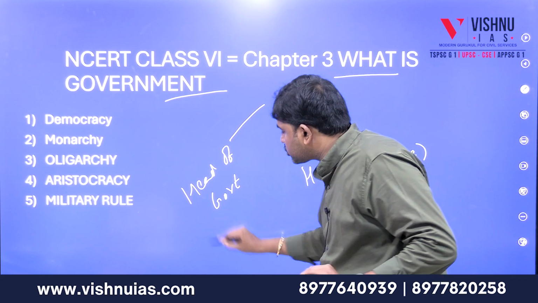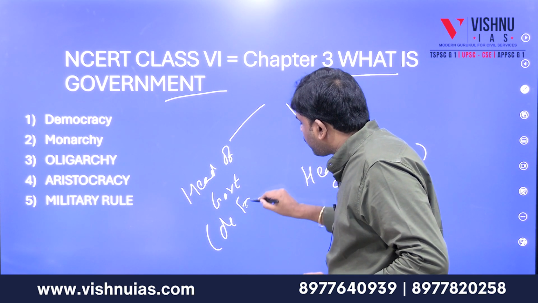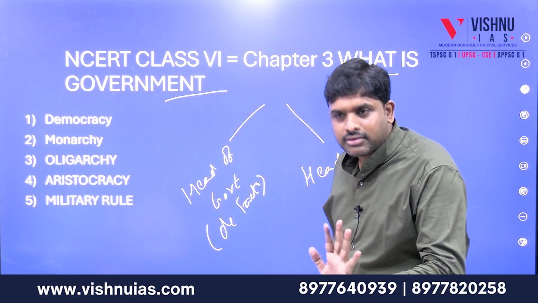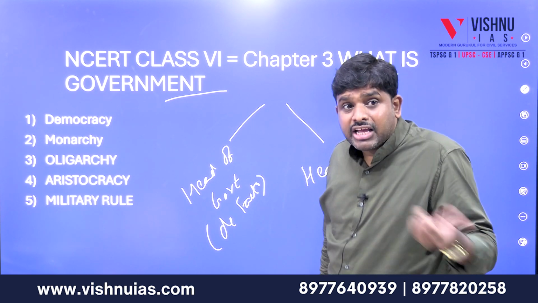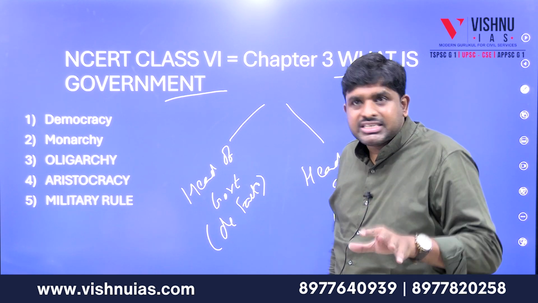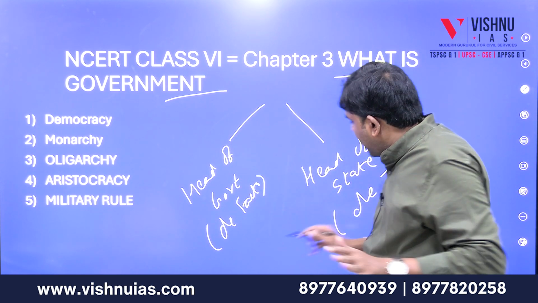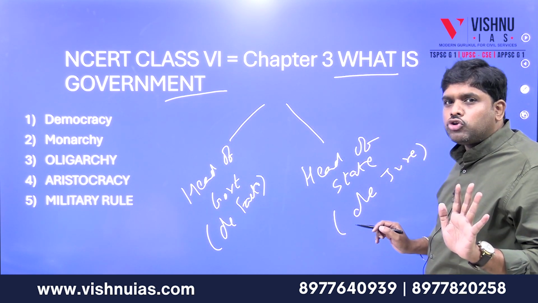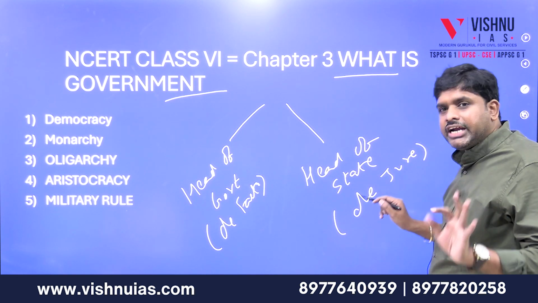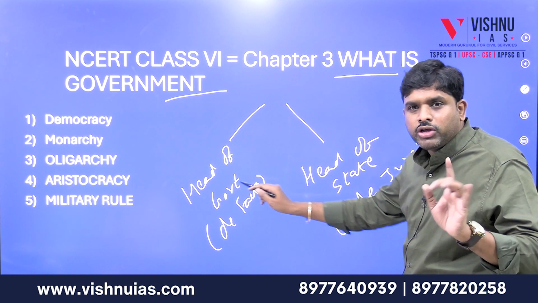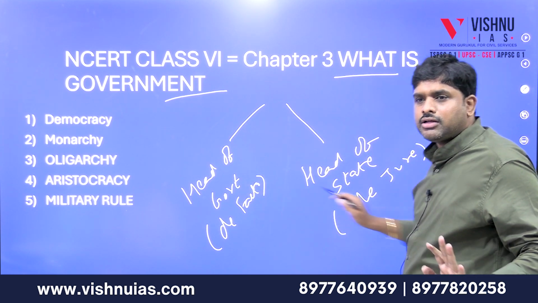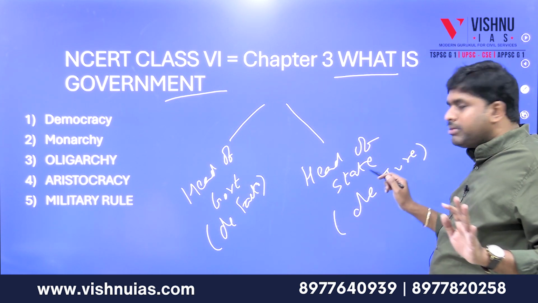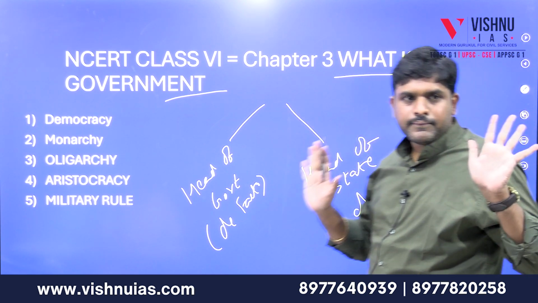Head of government is called de facto. De facto means fact, real. So the real government is the head of government. De jure means nominal, so head of state is a nominal person, and the head of government is de facto. Remember it like this: fact is government, and jure means nominal, jure means state, a system.